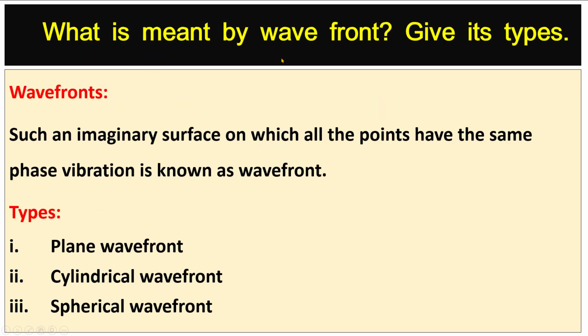What is meant by wave front? Give its types. Wave fronts. Such an imaginary surface on which all the points have the same phase of vibration is known as wave front. There are three types of it: plane wave front, cylindrical wave front, spherical wave front.